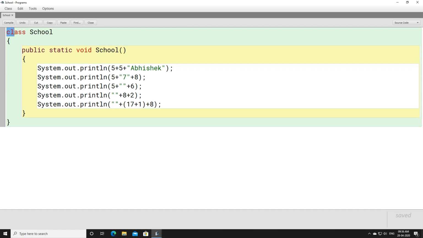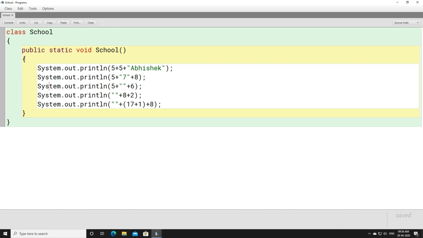When the compiler scans C, then L, then A, S, S, the compiler will come to know that this is a token. By scanning this, it will come to know that this is a token. So this is how the compiler can know about tokens.